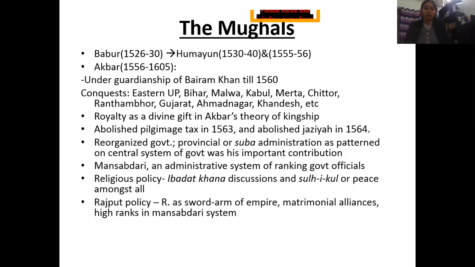That's when Humayun flees to Persia, present-day Iran, and seeks refuge there for around a decade. In 1555, he comes back to India and defeats the Suris, and that's how the Mughal state again gets established.